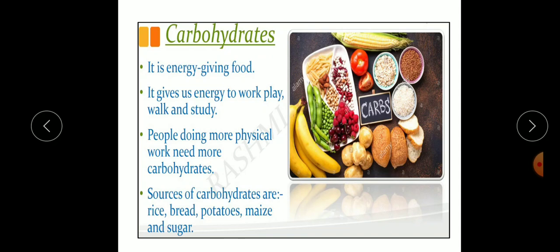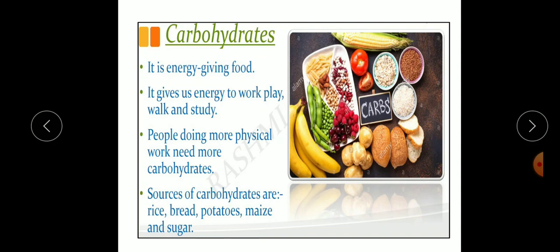Glucose is a carbohydrate which gives instant energy to the body. During sports and games, players are given glucose powder. Carbohydrates are the most easily available form of nutrients. They act like a fuel for the body to provide energy for different activities. We need them in large quantities, and carbohydrates are also called energy producers.